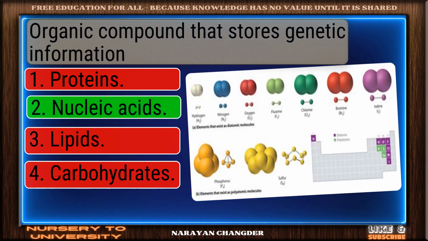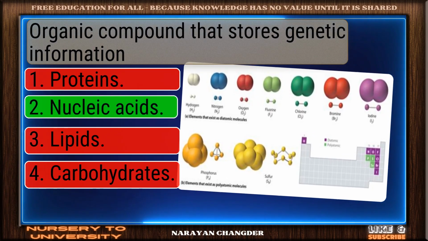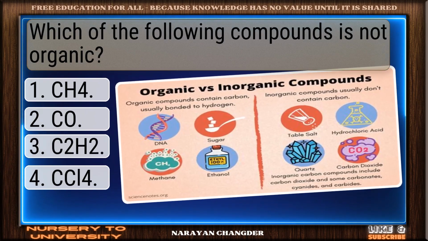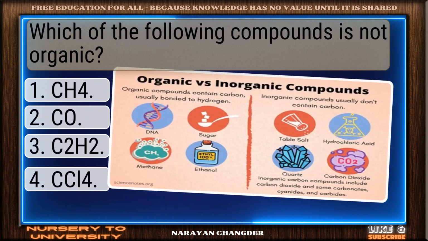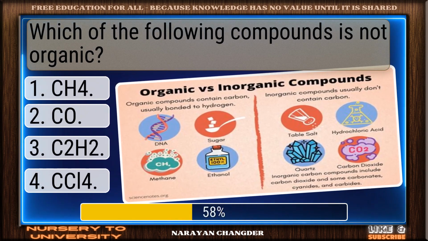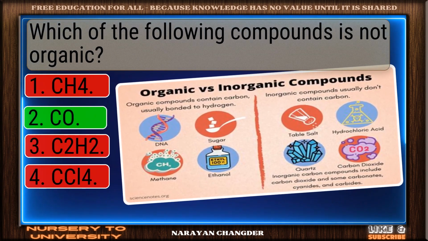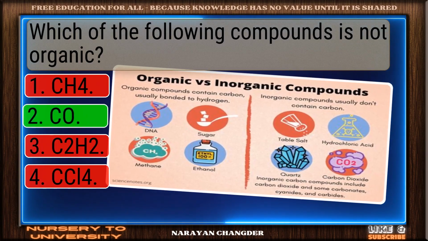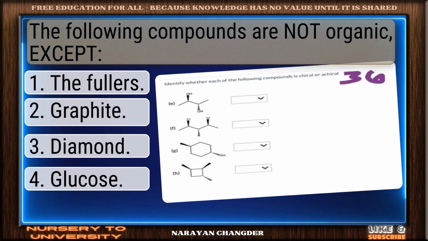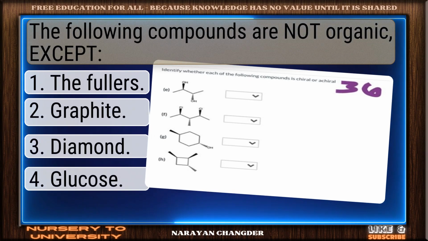Smart move. Nucleic acids is an accurate answer. Which of the following compounds is not organic? Correct. CO is the right answer. The following compounds are not organic, except...